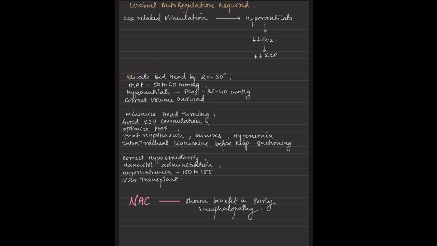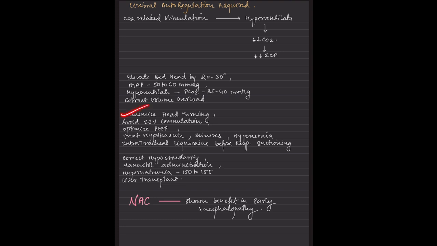Elevation of the bed head by 20 to 30 degrees, mean arterial pressure to be maintained between 50 to 60 mmHg, hyperventilate the patient to a PaCO2 between 35 to 40, correct the volume overload. Reversible causes like hypoglycemia and seizures have to be controlled.